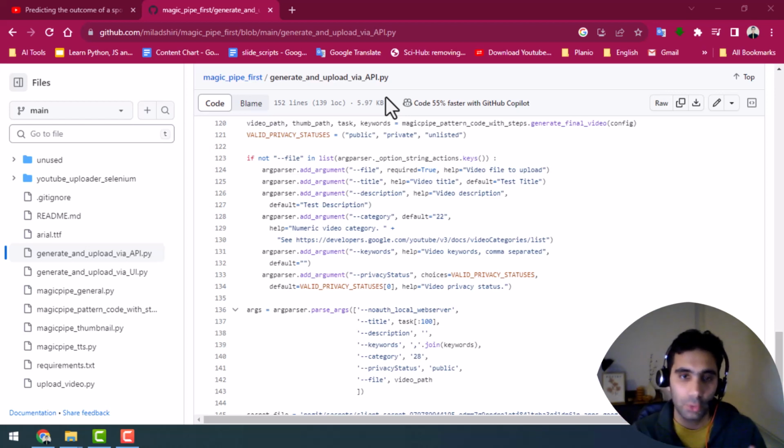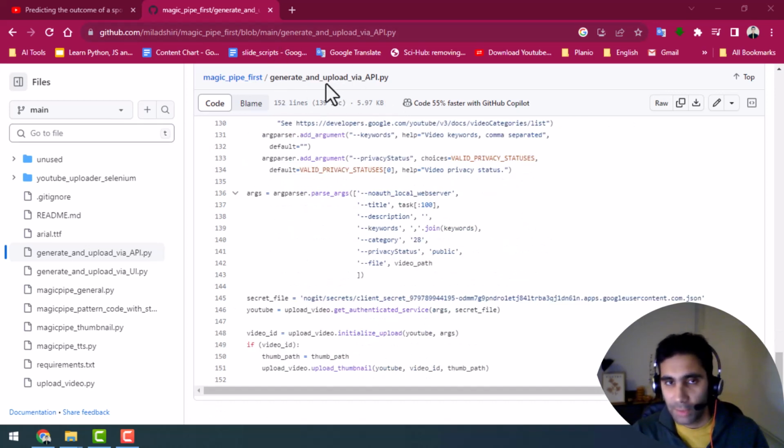So the code gets executed every couple of hours, the video gets generated, and then it gets uploaded to YouTube completely automatically. And there is nothing I need to do. And the video is completely unique. The content is completely unique because the way I coded the script, it doesn't generate the same topic, the same task as before. So it's completely new.